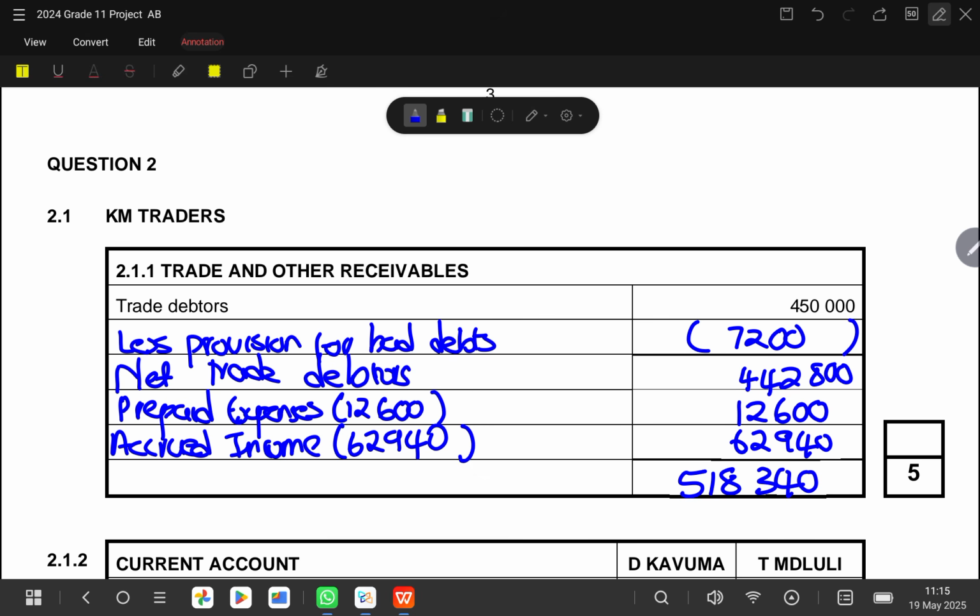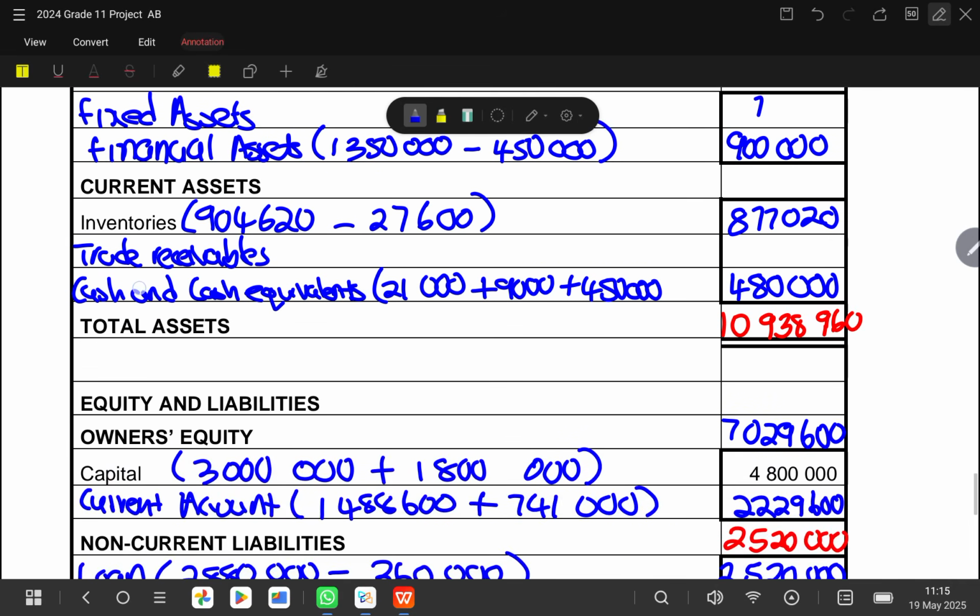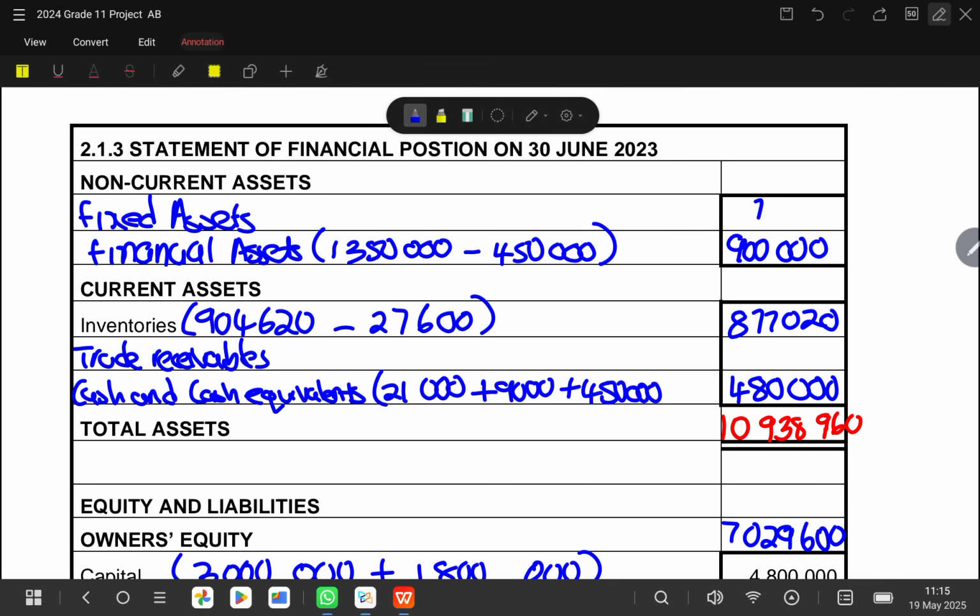So let's confirm. So if we say 442,800 plus 12,600, and then plus 62,940, it gives us 518,340. So that 518,340, we bring it under receivables.